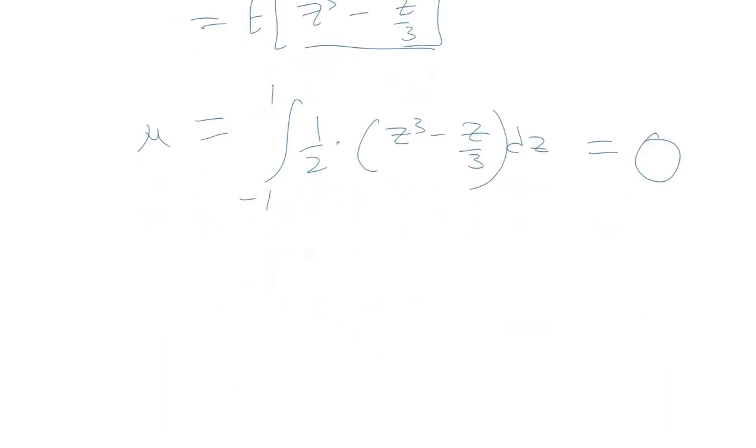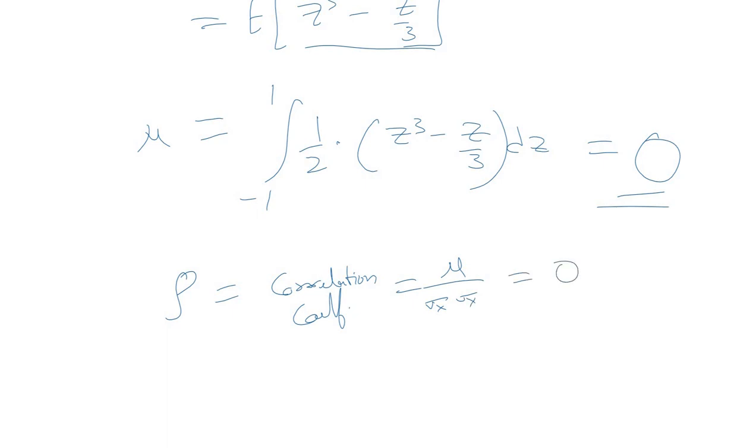Now if mu is 0, what will be rho? Rho is the correlation coefficient. The correlation coefficient gives you the amount of correlation between the random variables. So rho is equal to mu divided by sigma x into sigma y. This is also 0. Hence we can say x and y are uncorrelated.